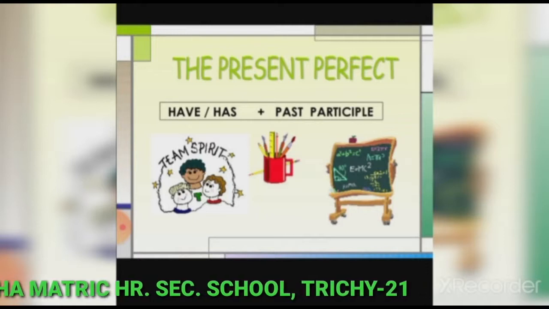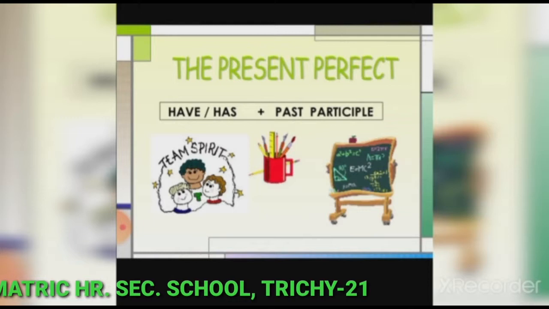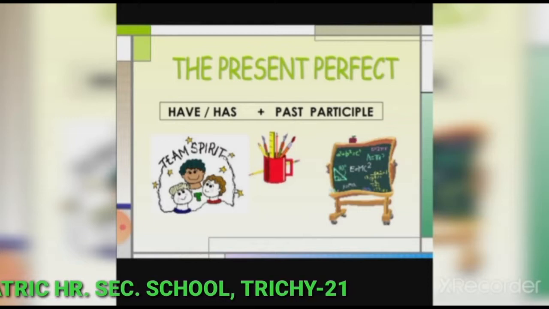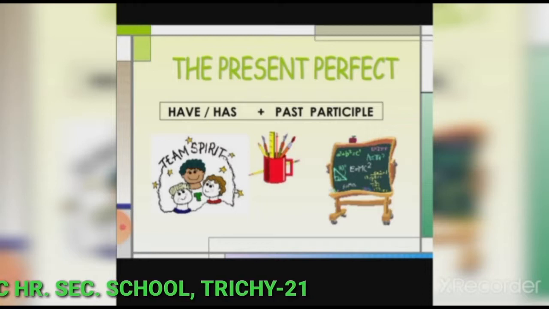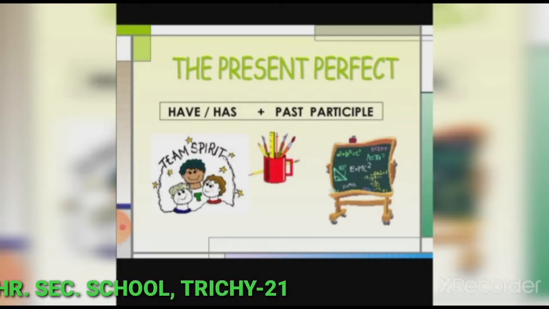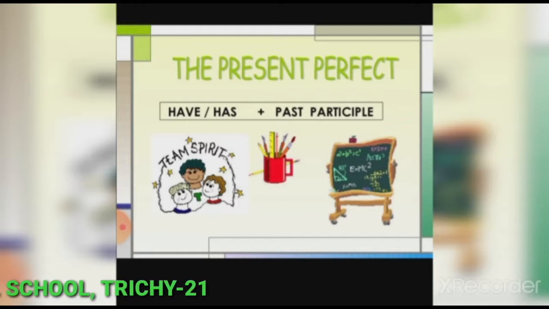Now today we are going to learn the present perfect tense. What is meant by present perfect tense? A completed action within a specified time in the past. That means the present perfect connects the past and the present. We often use the present perfect to talk about finished actions in the past when we are thinking of their